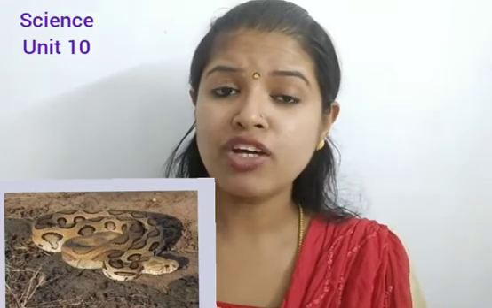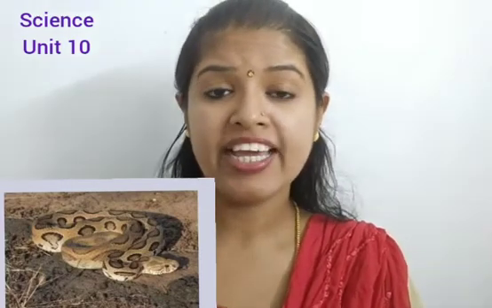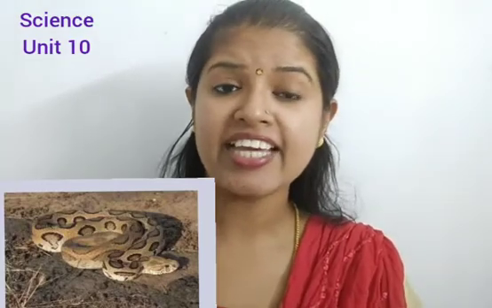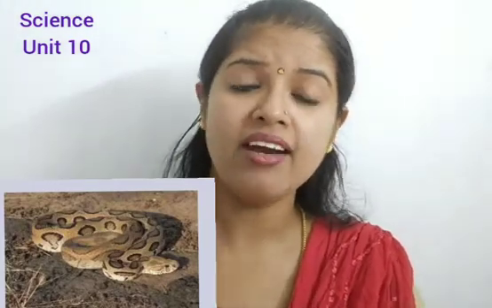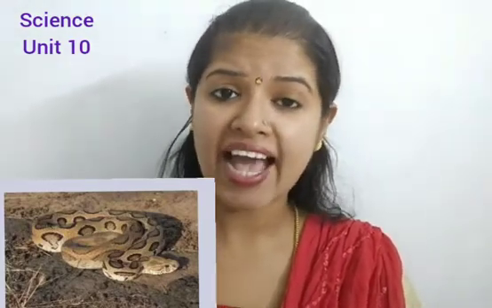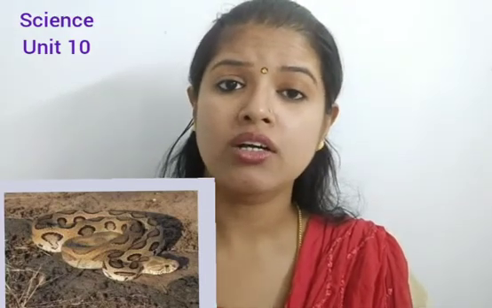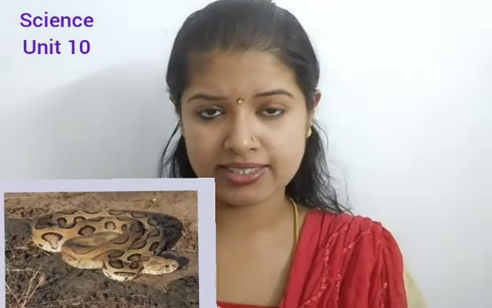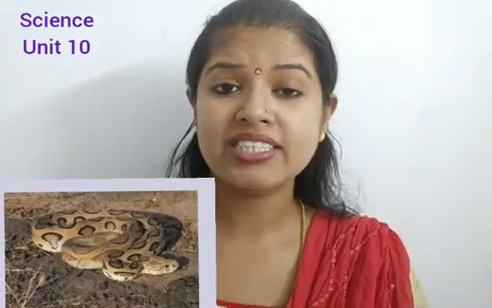The eggs of the viper hatch within their body. So it feels like they are giving birth to their young ones. When the eggs hatch out, they come out as if it is giving birth to the young ones. So these are the great wonders of science.